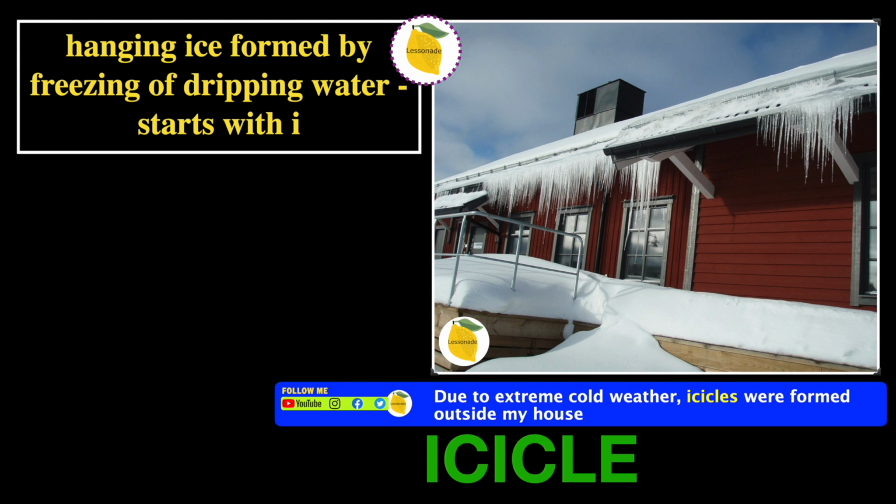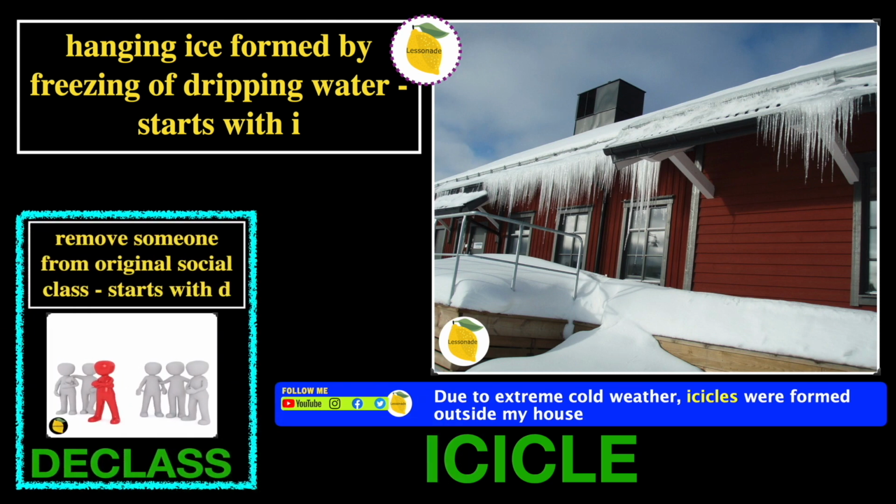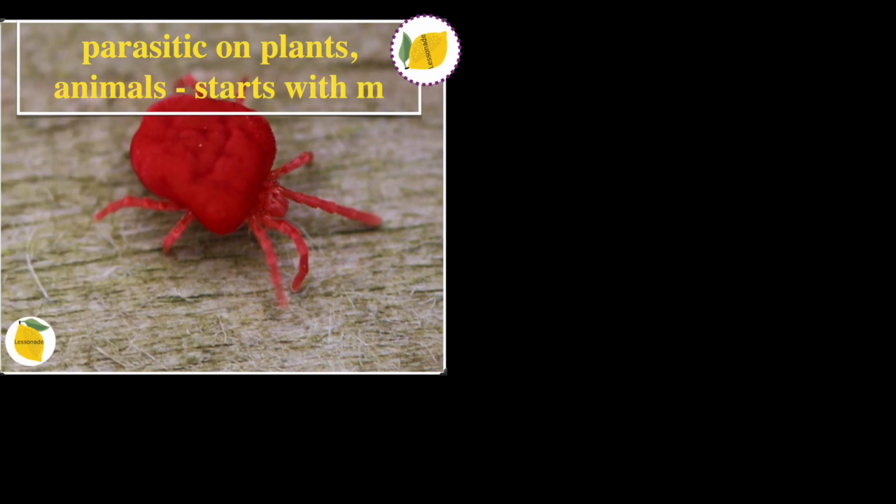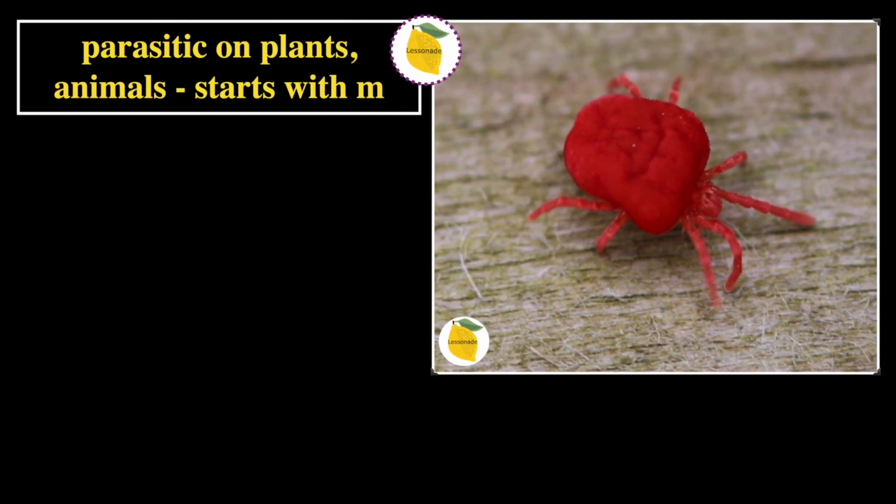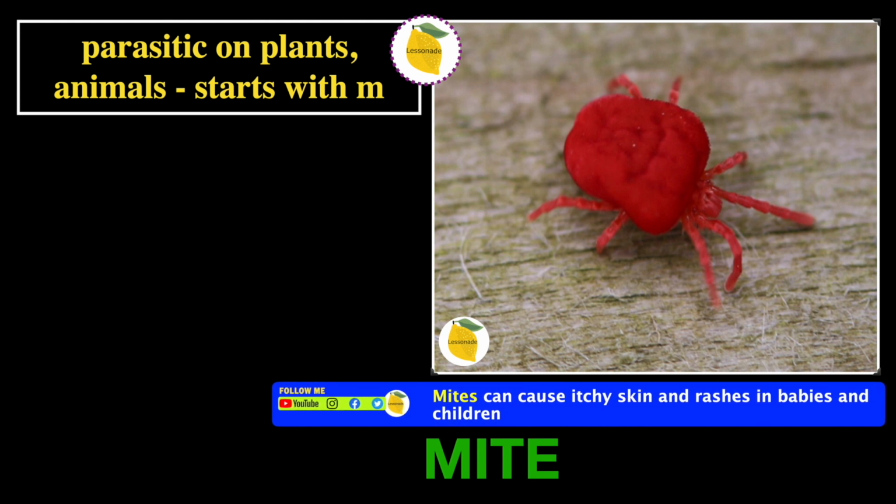So once again, before we go on to the next one, let's try to recall the previous slide. So the word we learned in the previous slide is declass. Let's go on to the next one. The next one is parasitic on plants or animals, starts with M. In this picture, we can see a parasitic insect that lives on plants or animals. And therefore, the word will be mite. And the sentence for mite is, mites can cause itchy skin and rashes in babies and children.